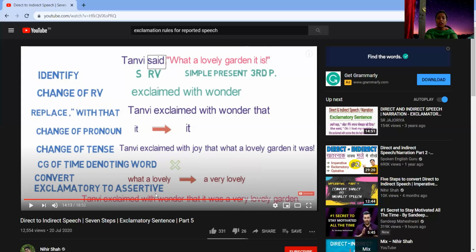What a lovely garden will become, it was a very lovely garden. That means this exclamatory sentence will turn into an assertive sentence.